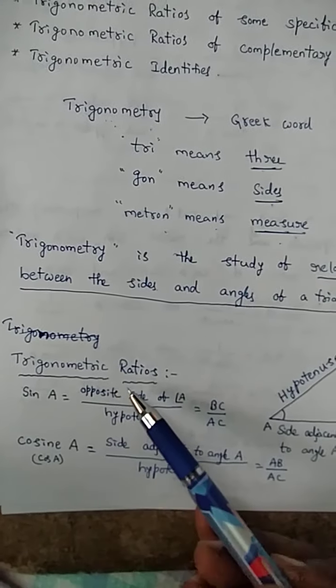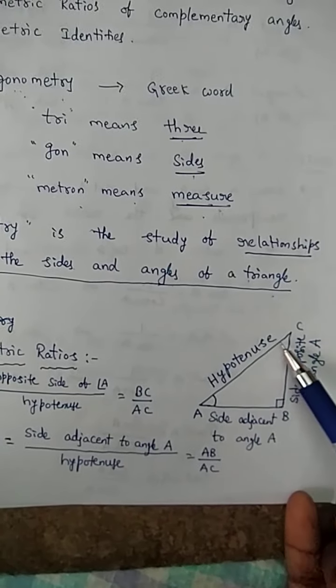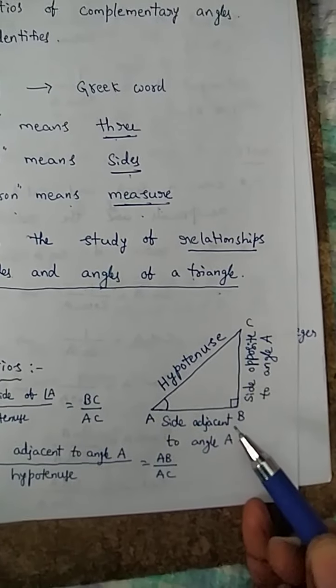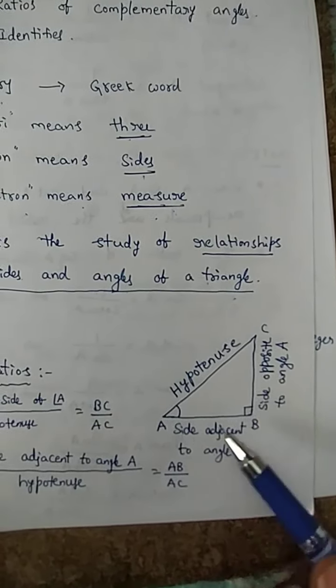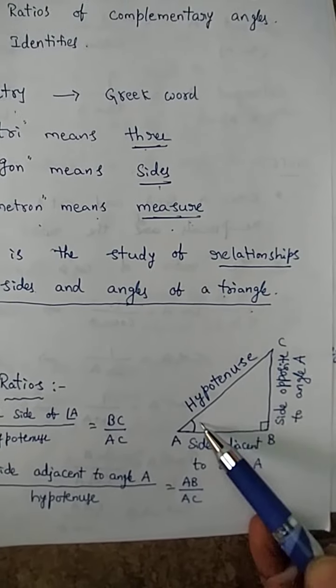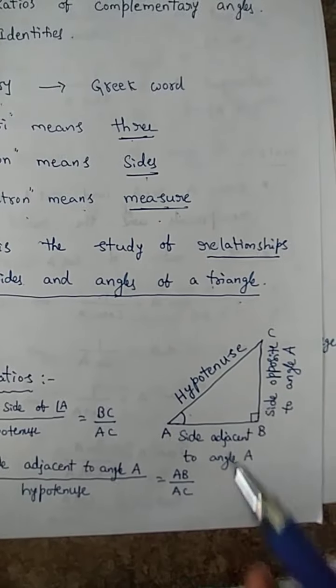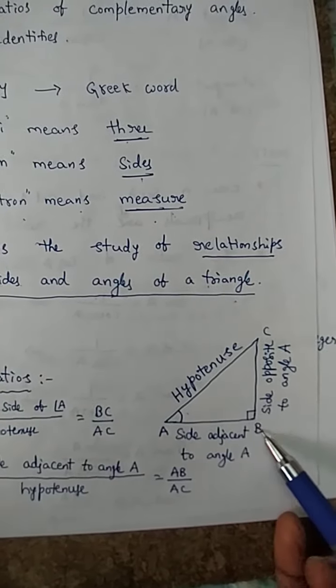Coming to the trigonometric ratios. Just now we are observing right angle triangles. This is the triangle ABC. In that triangle, angle B is a right angle, so it is a right angle triangle. The remaining two angles are acute angles. The number of right angles in a right angle triangle is only one. Here we can assume that angle B is a right angle.